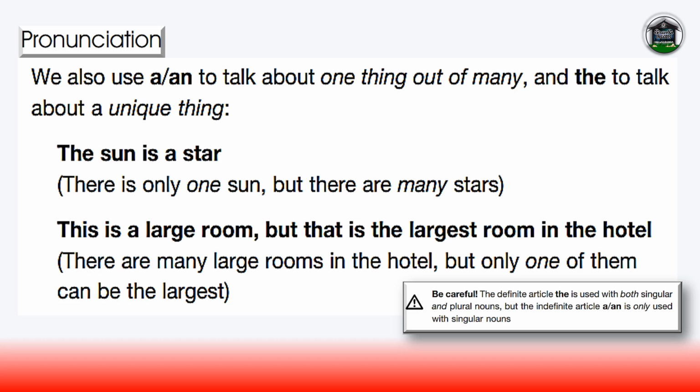The sun is a star. There is only one sun, but there are many stars. This is a large room, but that is the largest room in the hotel. There are many large rooms in the hotel, but only one of them can be the largest.